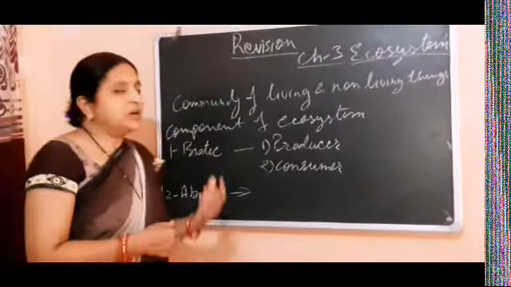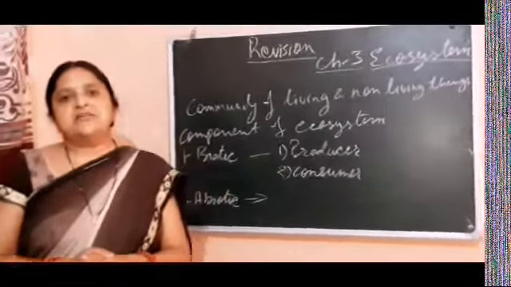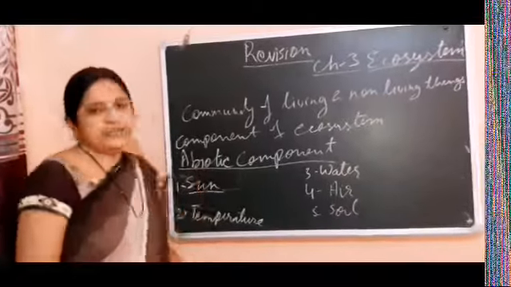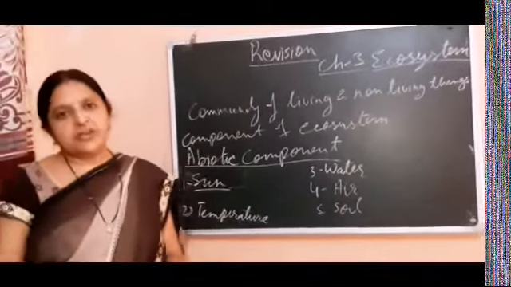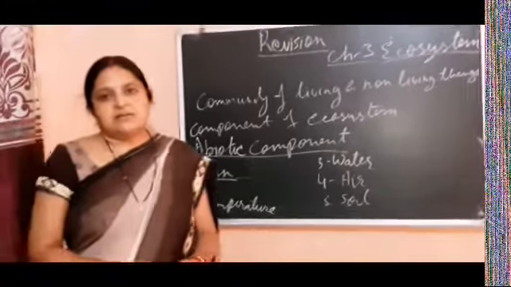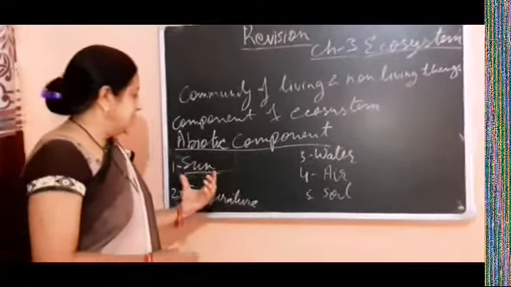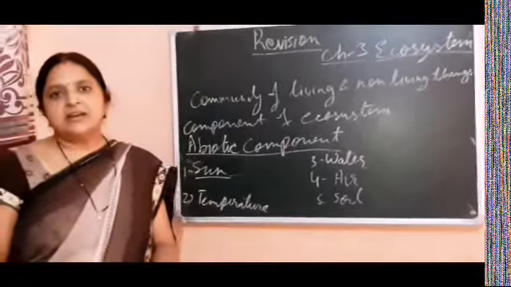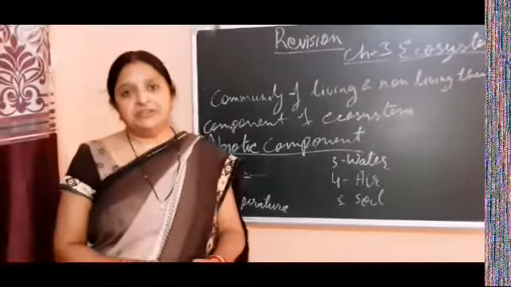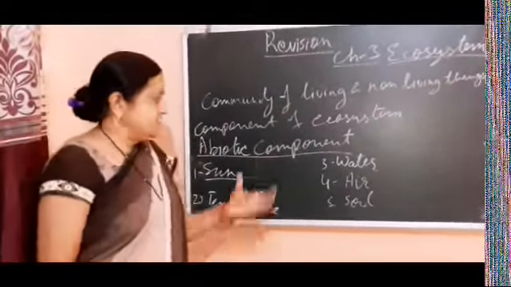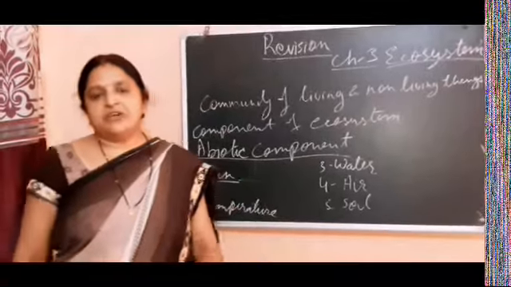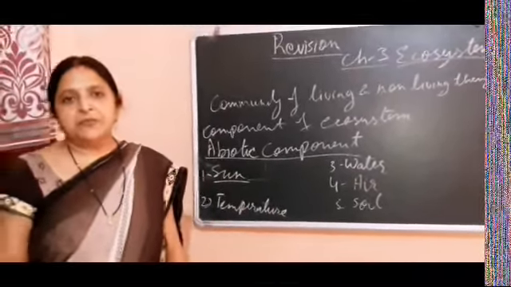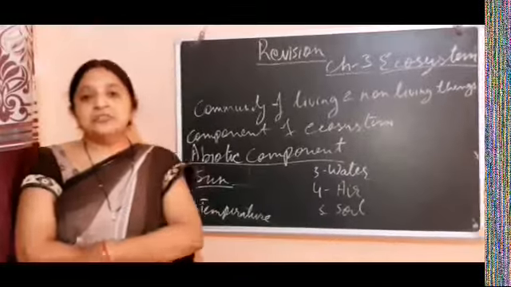This is all about the biotic factor. Now we will study the abiotic factor. Abiotic components are non-living. All the non-living factors come into this category, like sun, temperature, water, air and soil, and all these things are necessary for the survival of the biotic factor. In this way both are coordinating with each other for existing life on this earth.